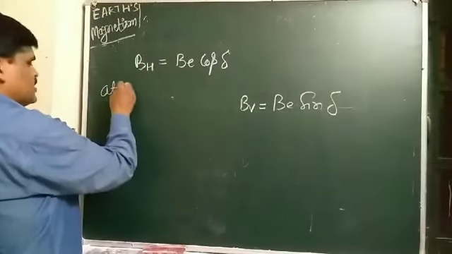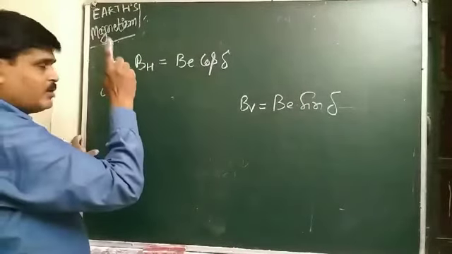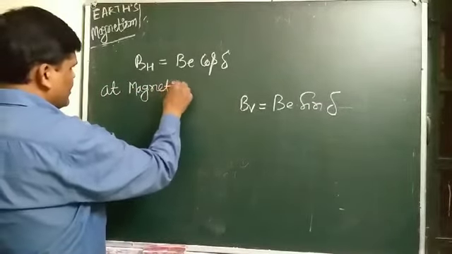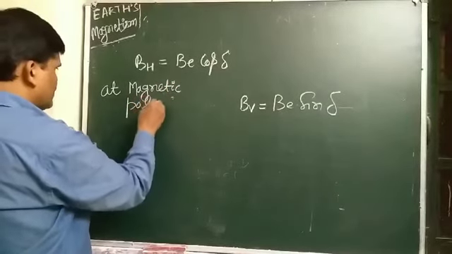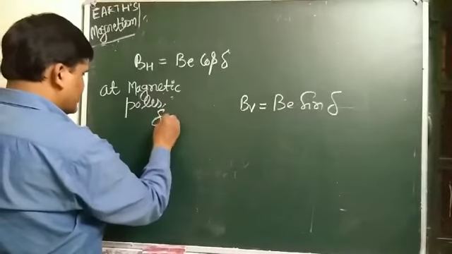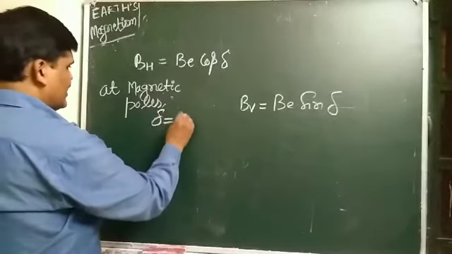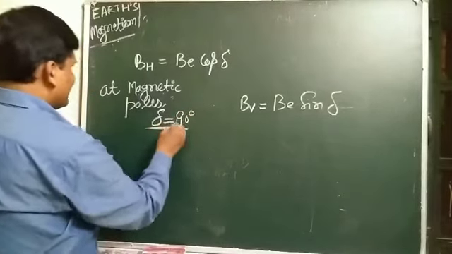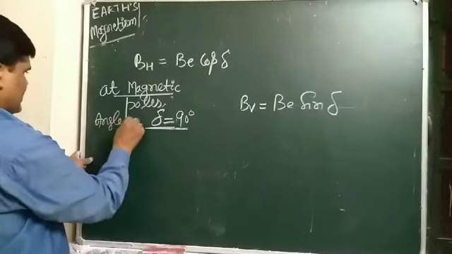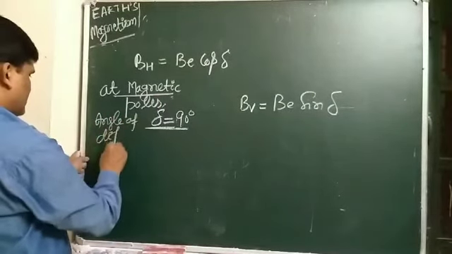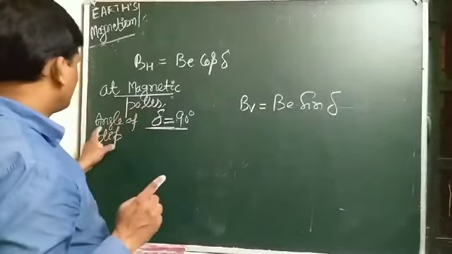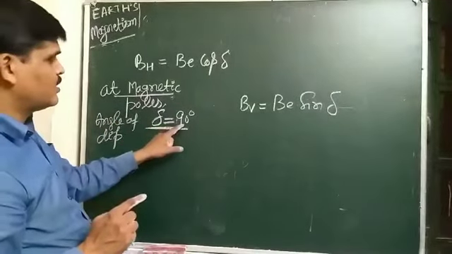At magnetic poles, geomagnetic poles, the angle of dip delta is 90 degrees.